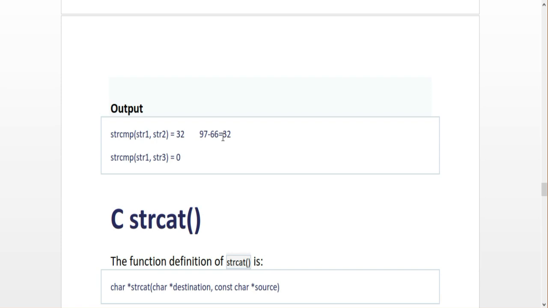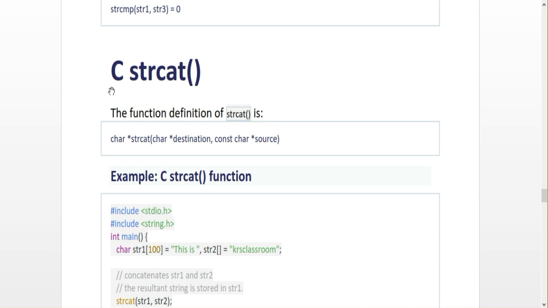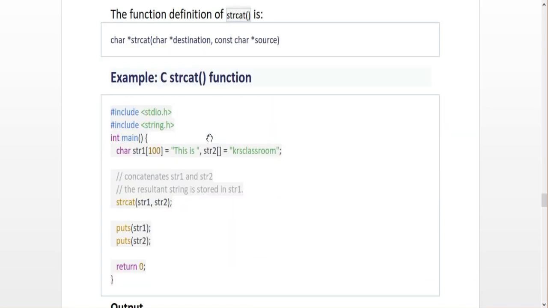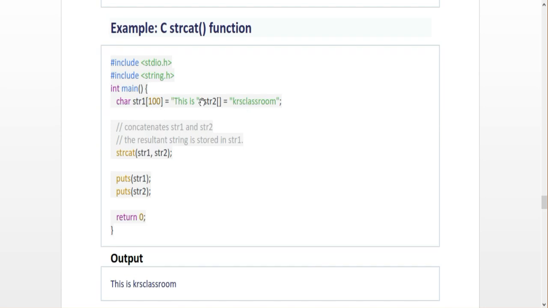So this is the strcmp method. And the next, strcat, means concatenation, just joining two strings. This is used to join two strings using the strcat functionality. So I declare two strings, KRS and classroom, and this is the code, strcat str1 comma str2. So both strings will be joined and printed, and again I print str2, the same string. I did not perform the operation on str2.